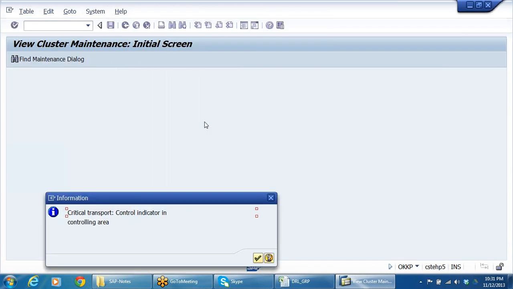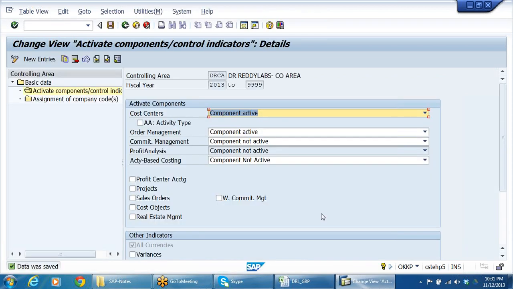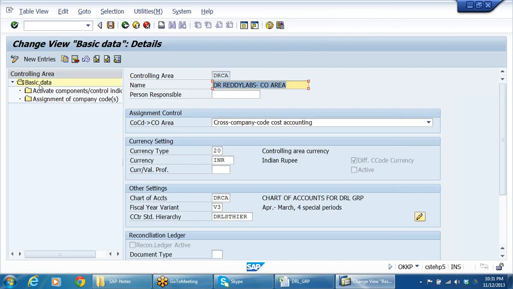Save it. The controlling area is a very critical transport indicator. Now what we have done here, first of all, basic data: we have created the controlling area where currency type I have taken and currency INR, chart of accounts, fiscal year variant, standard hierarchy, all these things we have defined.